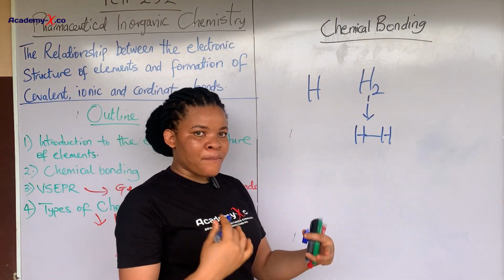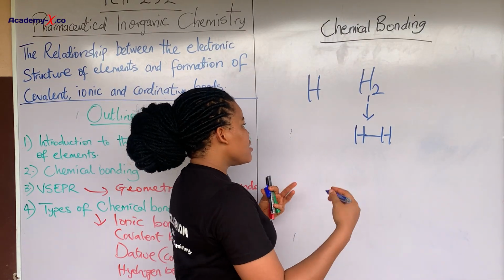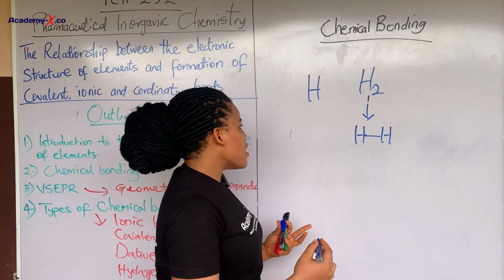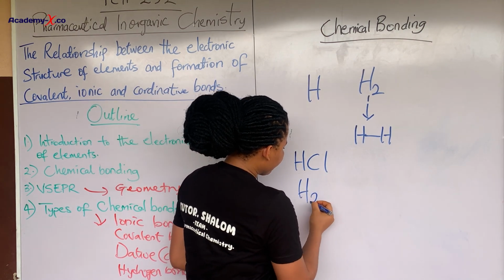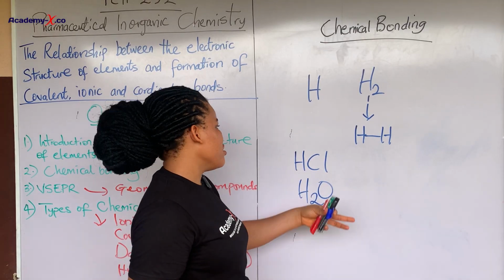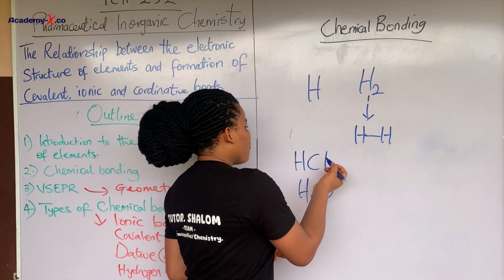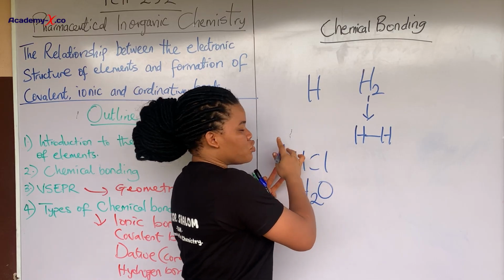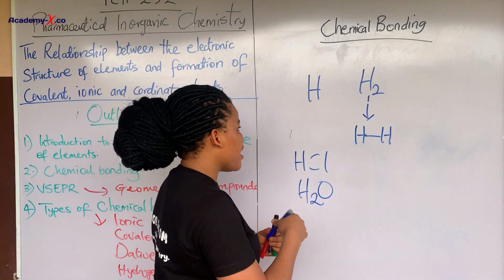So this is what happens in chemistry. You see that so many compounds are formed. It's all formed through bonding. For instance, let's say HCl, even water, is all due to chemical interaction. Attraction of one of the components to the other component, that is the atom. Interaction between the atoms will lead to these chemical bonds.